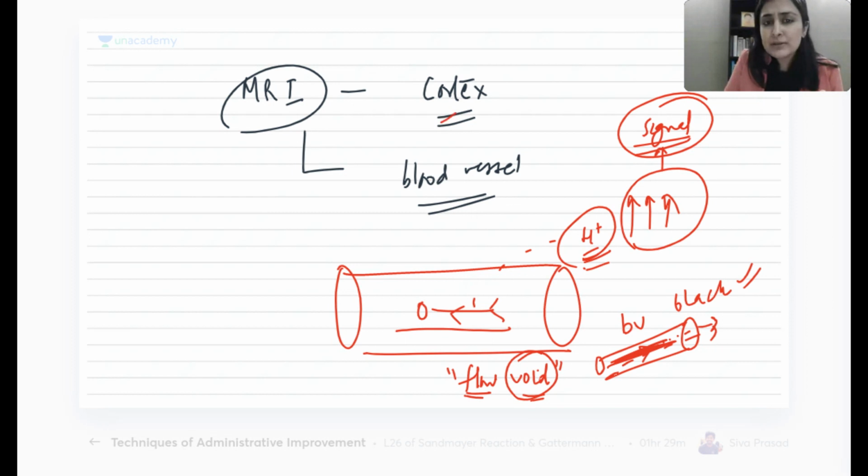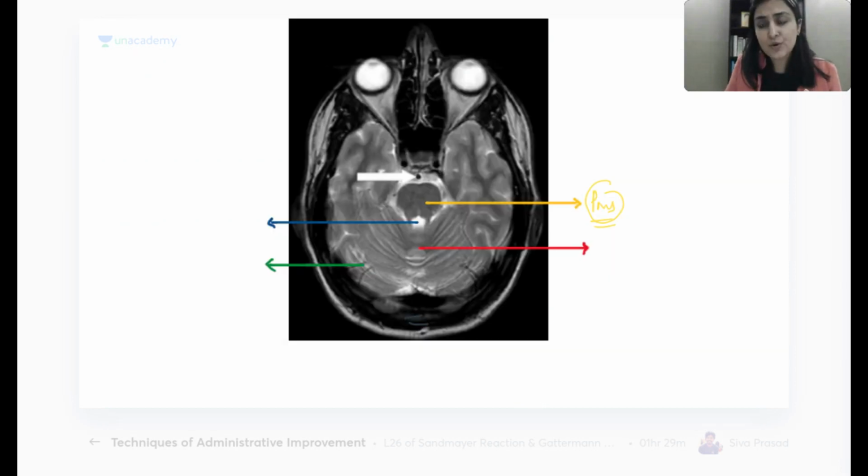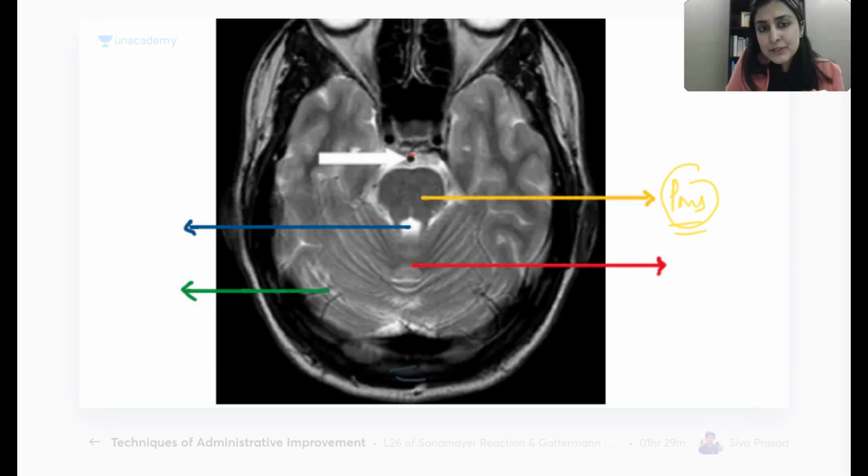On the other hand, what about cortex? Nobody asked me what was happening with cortex, it is not flowing at all. Cortex has so much calcium and so much mineral packed into it that it is very tightly packed. It doesn't generate any signal. Because of very, very tightly packed calcium, it also doesn't have a lot of protons, so it will also appear black. Okay, fair enough, understood? So now, anytime I see a round black structure on MRI, will you all be able to tell me that this is a flow void? This is a blood vessel which is black, right?